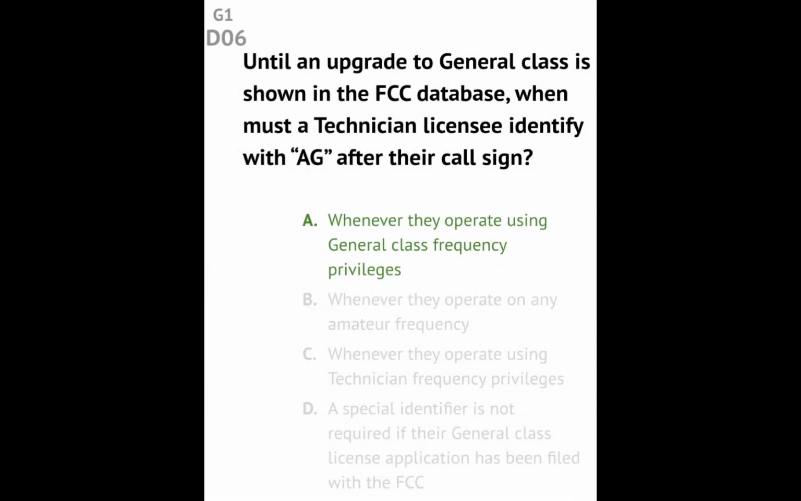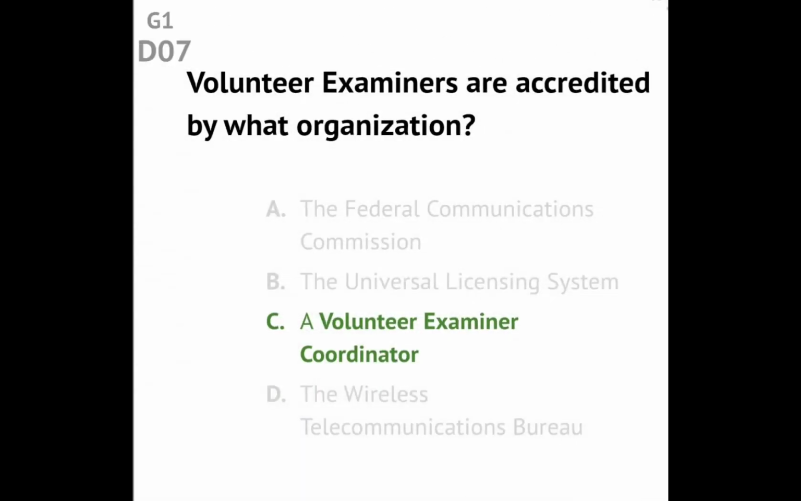Question G1D06. Until an upgrade to general class is shown in the FCC database, when must a technician licensee identify with AG after the call sign? Answer: whenever they operate using general class frequency privileges. Question G1D07. Volunteer examiners are accredited by what organization? Answer: a volunteer examiner coordinator.